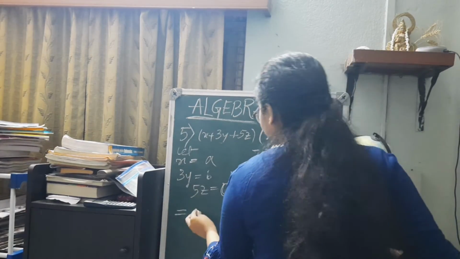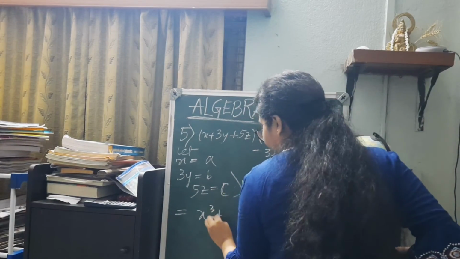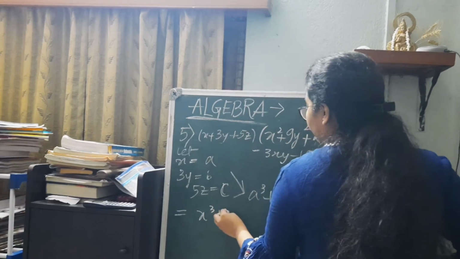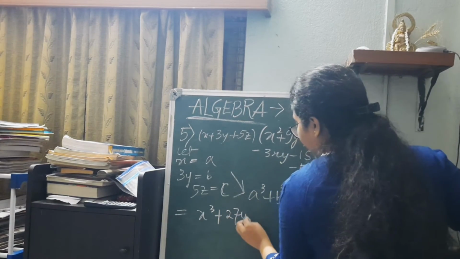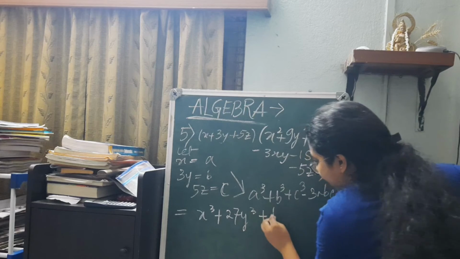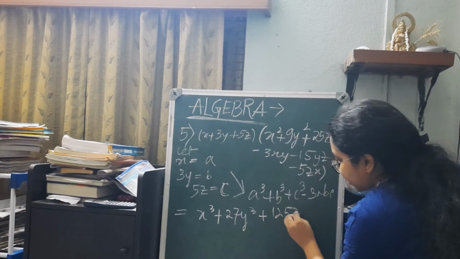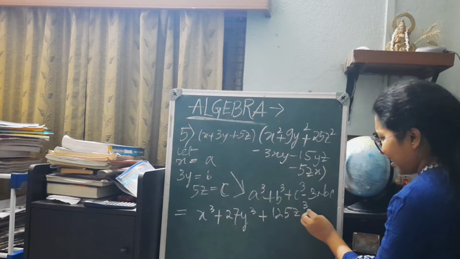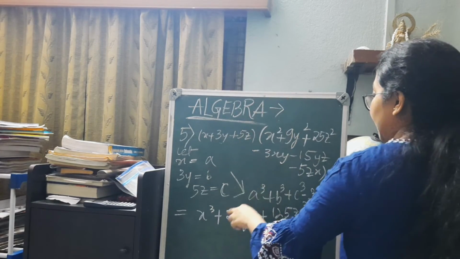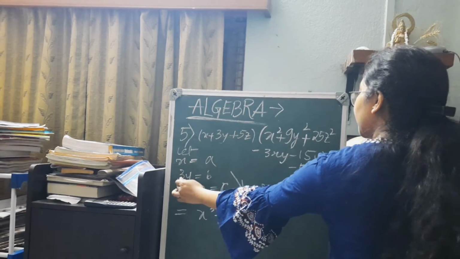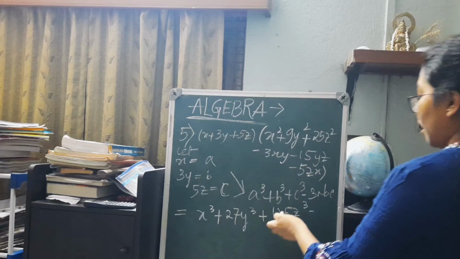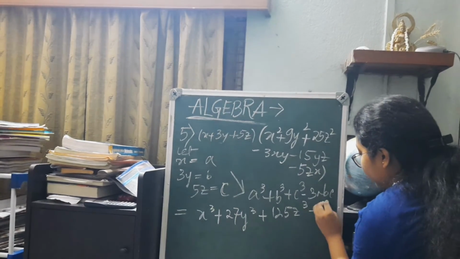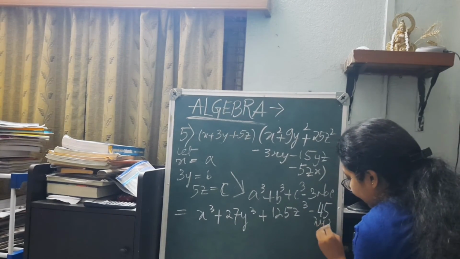Here a is x, so x cube plus b cube is (3y) cube, which is 27y cube. Then c cube is 125z cube minus 3abc, that is 3x into 3y into 5z, which is 45xyz.